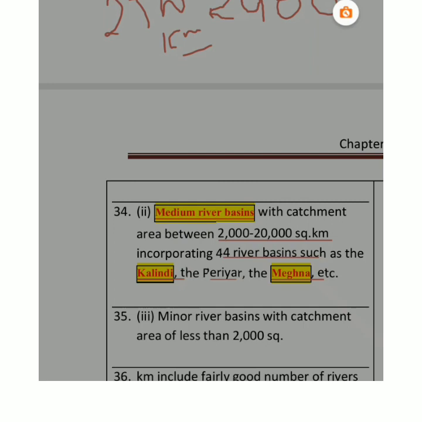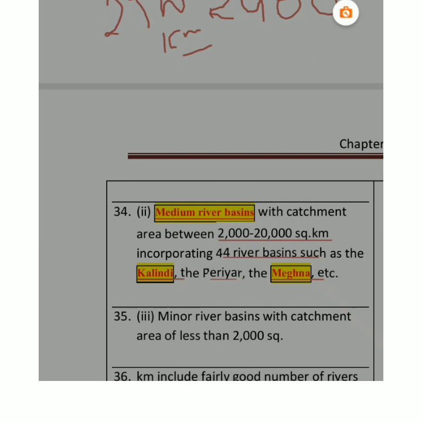That is, one is Kalinadi, then we have Periyar, then we have Meghna. These are some important rivers which lie in this group, right? Medium river basin I'm talking about. Then we have the third type, minor river basins. Here the catchment area is less than 2000 square kilometer. So three main classifications I did in this category: one is large river basin, one is medium river basin, then we have minor river basins.